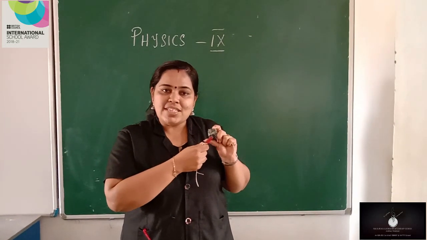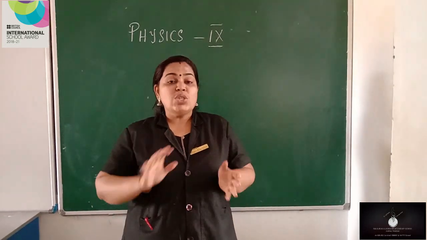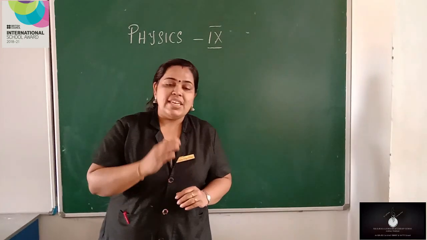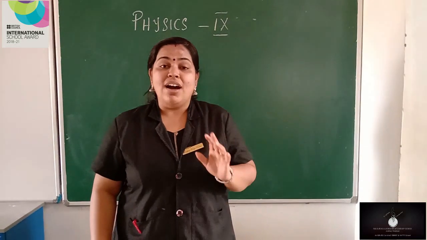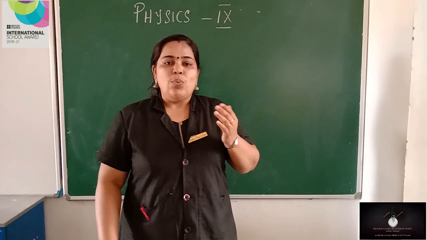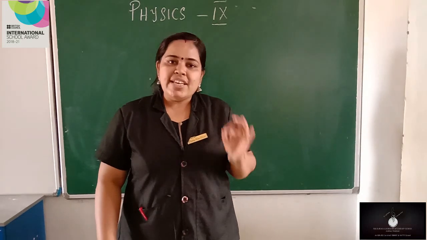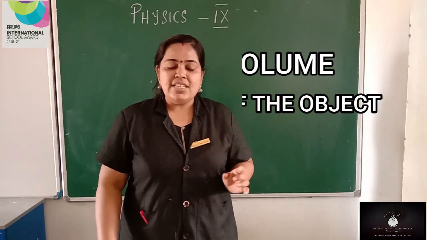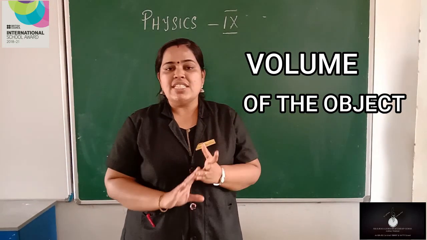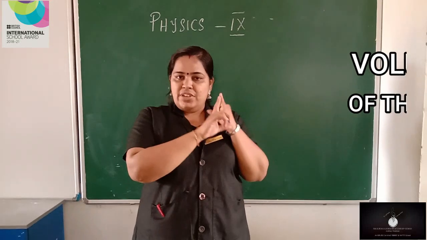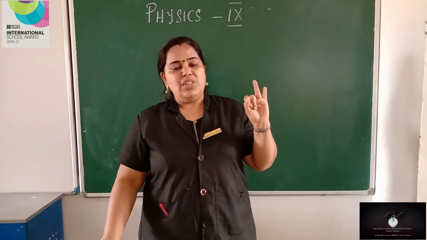So as volume increases, what happens to buoyancy? Buoyancy also increases. Okay, so what is the relation between buoyancy and volume of the object? Buoyancy and volume of the object are directly proportional. That is, when volume increases, buoyancy also increases. So, the next factor affecting buoyancy is the volume of the object. Is it clear? Now we have discussed two factors affecting buoyancy. First, the density of the liquid, and second, the volume of the object.